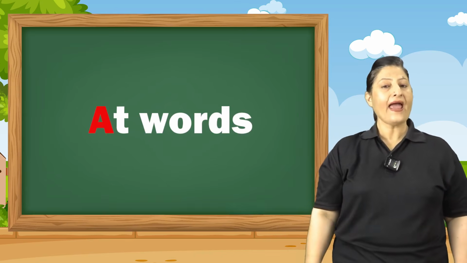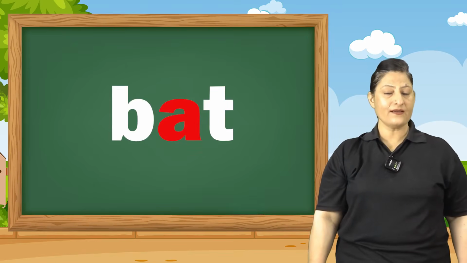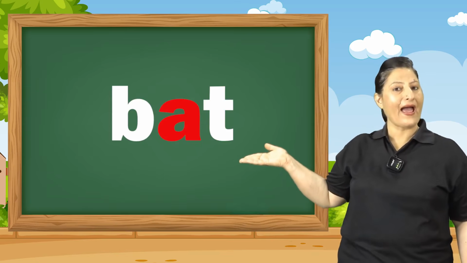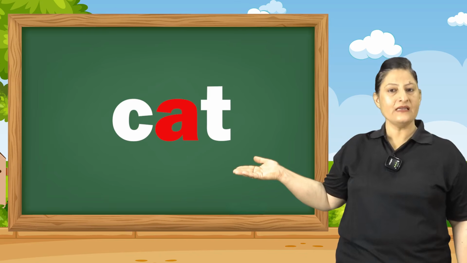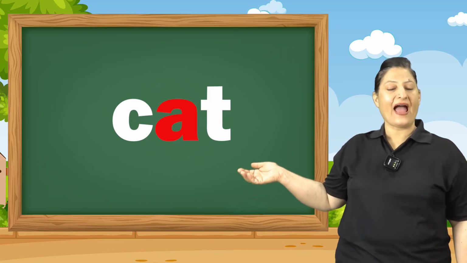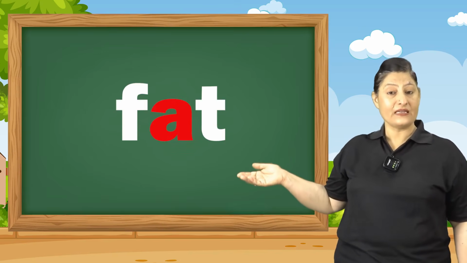Let us all look at AT words, which says at. At words just like B-A-T, at, bat. C-A-T, at, cat. The next one is F-A-T.